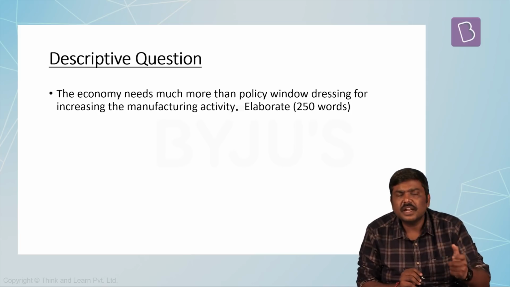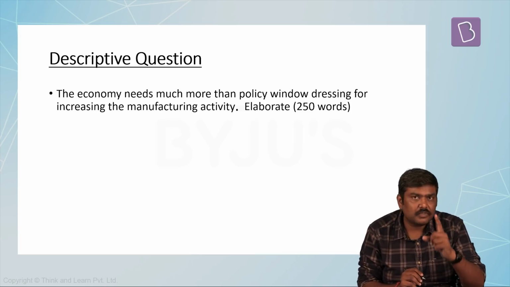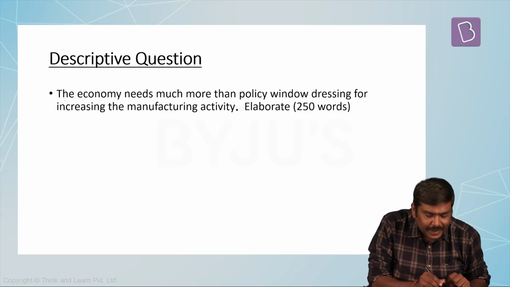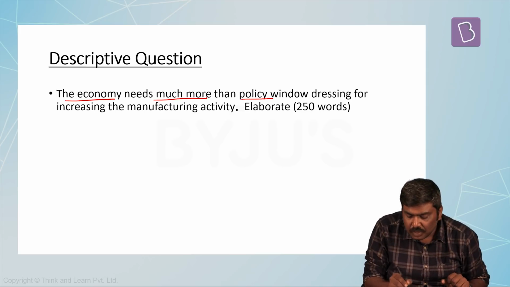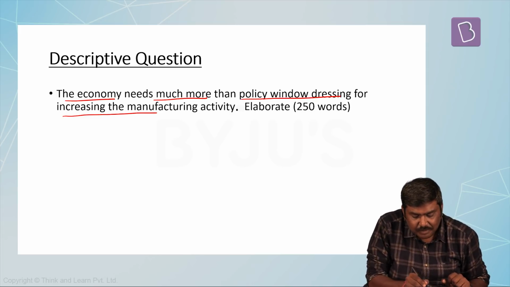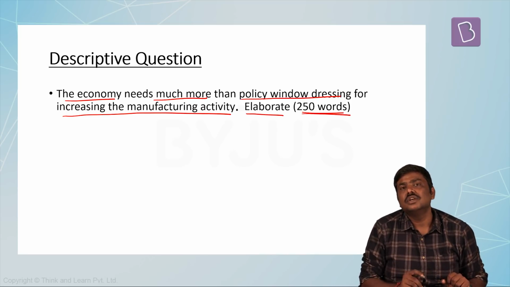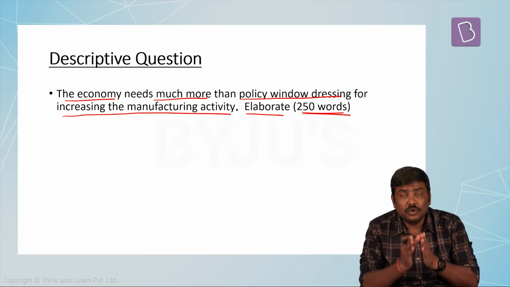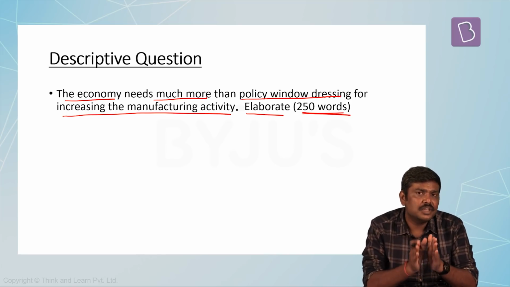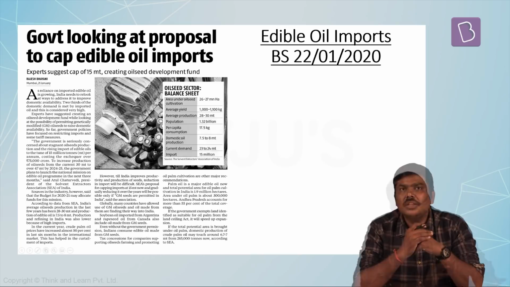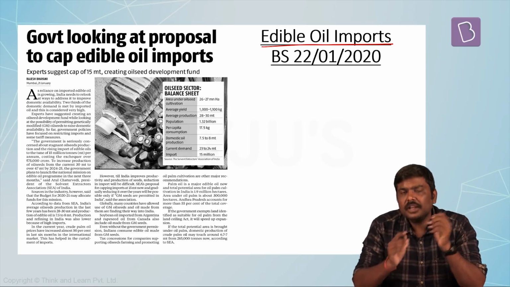Based on the discussion that we have had so far, I have also given one descriptive question. The economy needs much more than the policy window dressing for increasing the manufacturing activity. Elaborate in 250 words. So this is a total discussion related to Make in India and its evaluation in the last couple of years. The next article is related to edible oil imports.